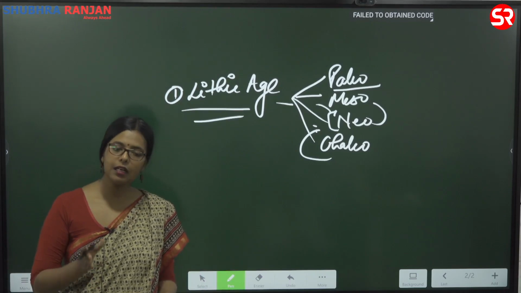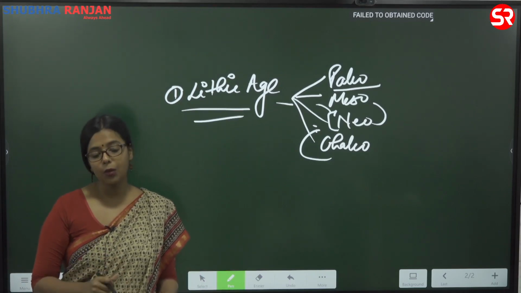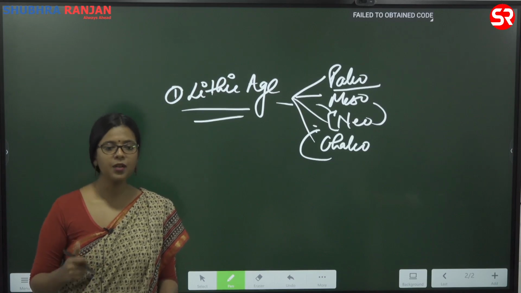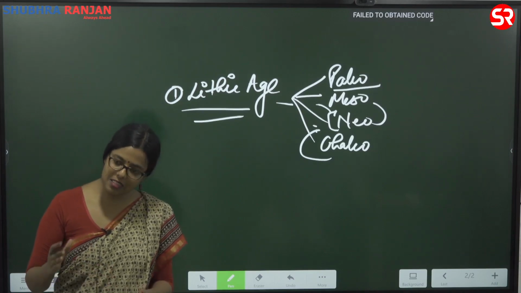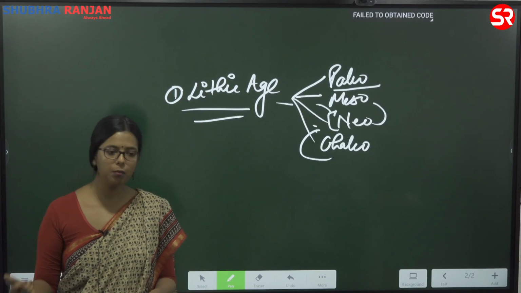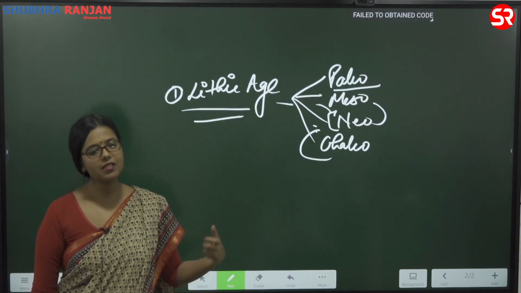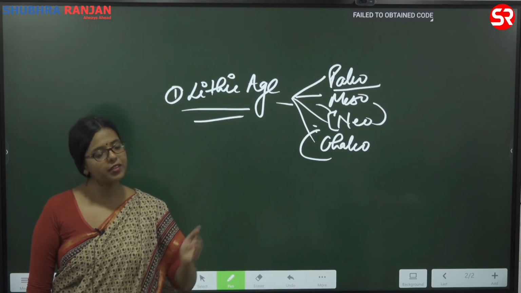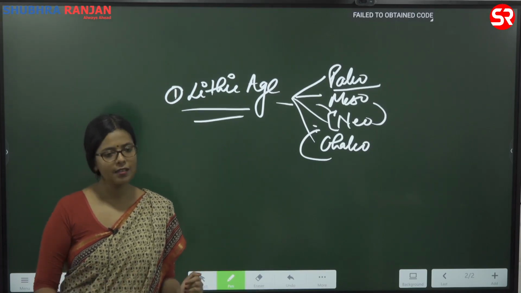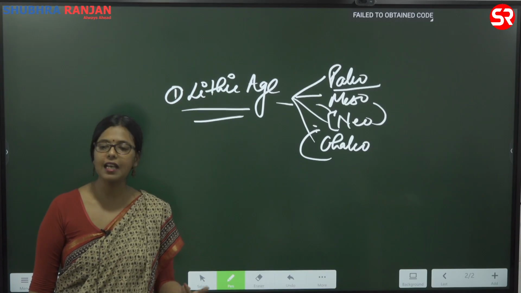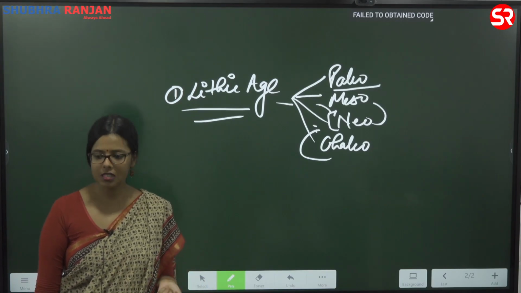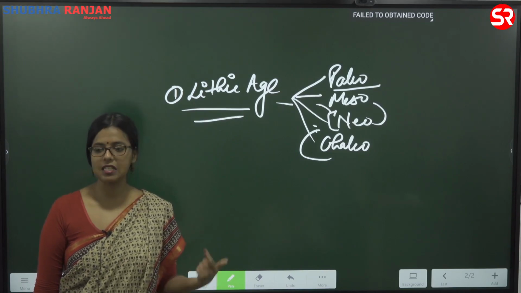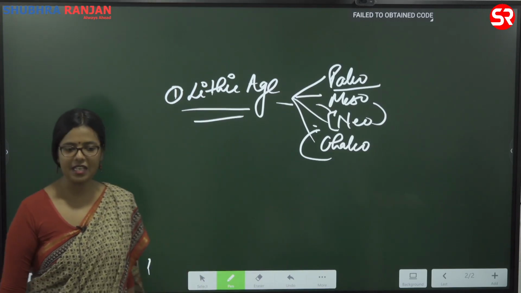So there are a lot of things which require craft and skill, and for that there will be a certain set of people who are going to become craftspeople. There will be a certain set of people who will become agriculturalists. Now what will they do? They'll exchange their services, and from there trade is going to start. And when the nature of trade becomes complex, we will talk about civilizations.